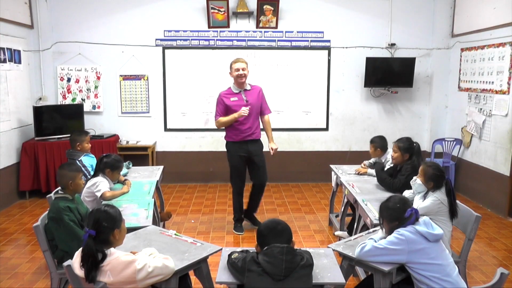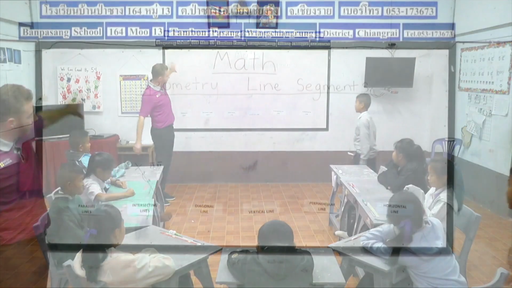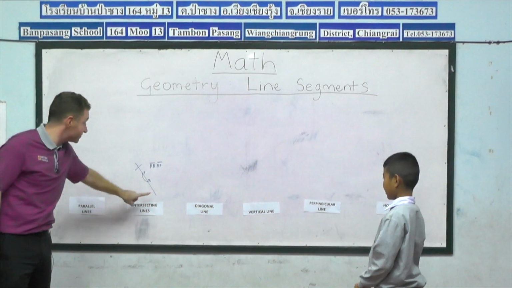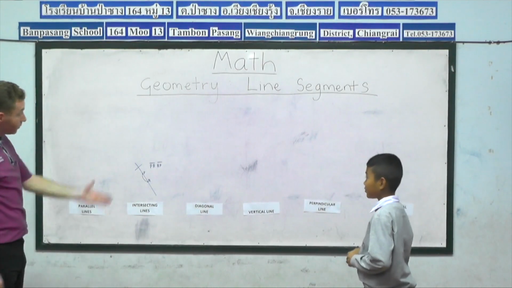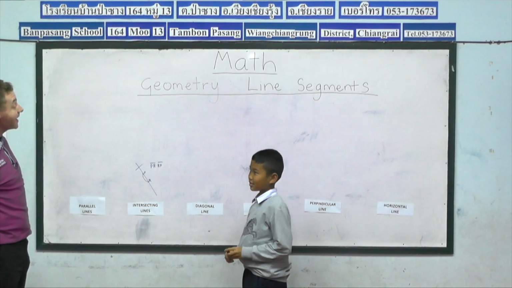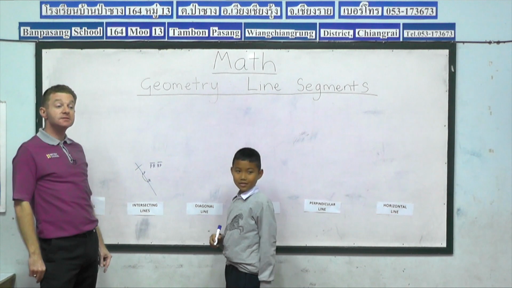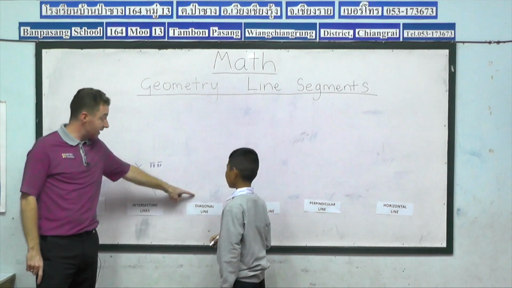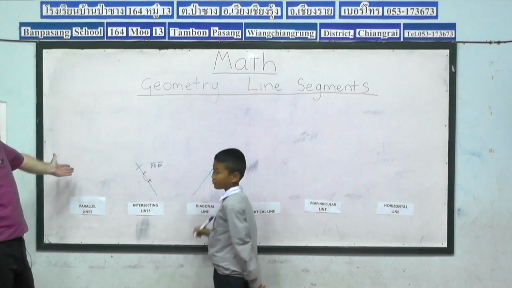Bang Pon. So Bang Pon, come and join me at the front. Now Bang Pon can choose any line except intersecting, because Prel's done it already. So Bang Pon, can you choose a line? How about diagonal? Okay, so how did diagonal go, guys? Up and across, like this. Perfect. That's a diagonal line.